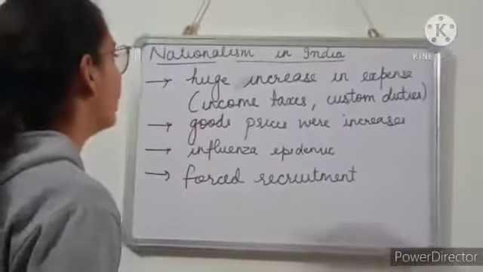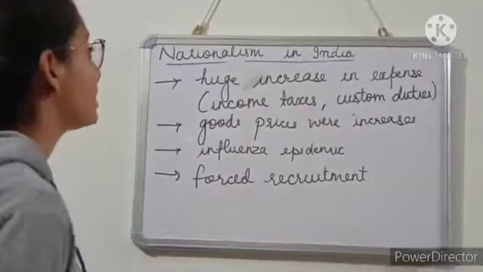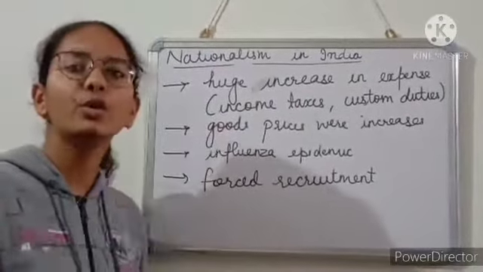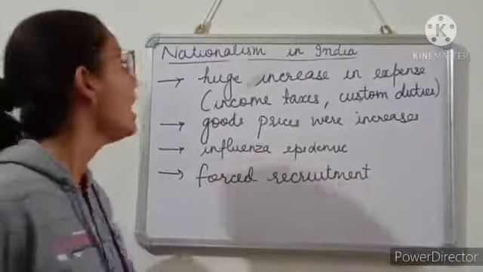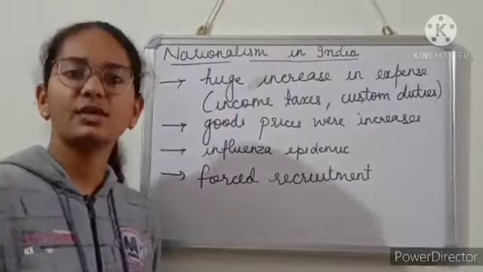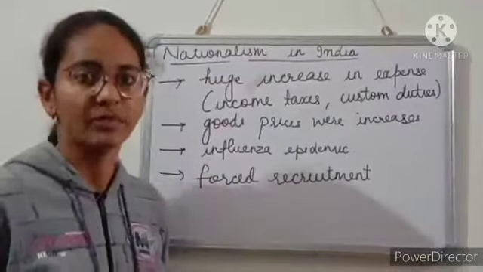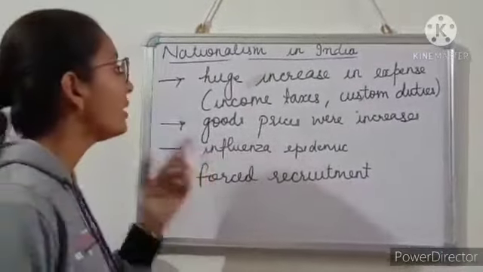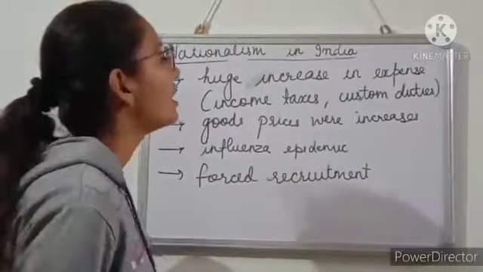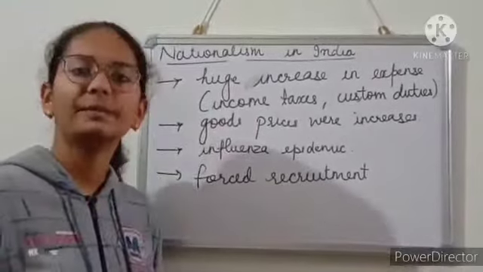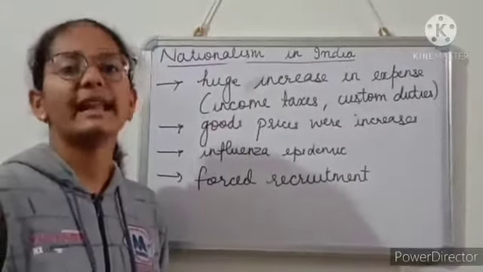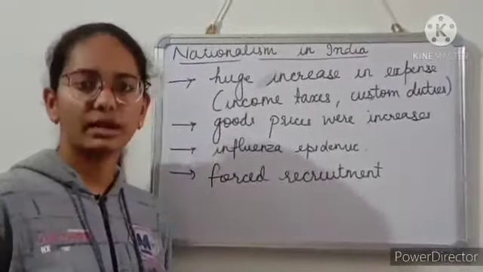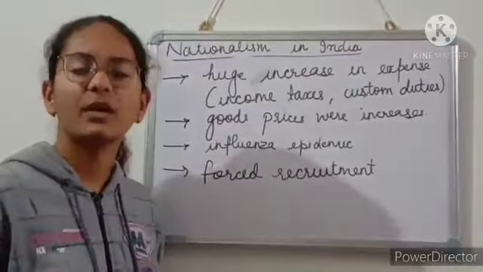So what were the effects of the First World War? Huge increase in expense, that means the act of spending money. Britishers were spending money in a huge amount. And how was this money collected? By income taxes. Income taxes are the taxes which are imposed on the working population of a country. If a person is earning, he or she has to pay income taxes. These were increased. And another is custom duties. Custom duties are the taxes which are imposed on the imports and exports of a country. Anything which is imported into a country has several taxes imposed on it, and these custom duties were also increased.